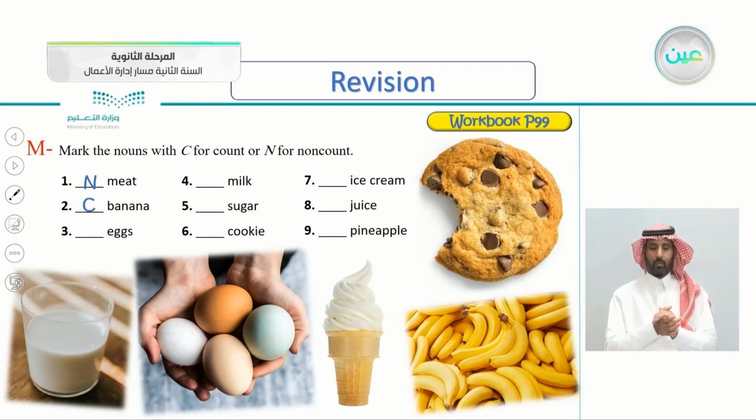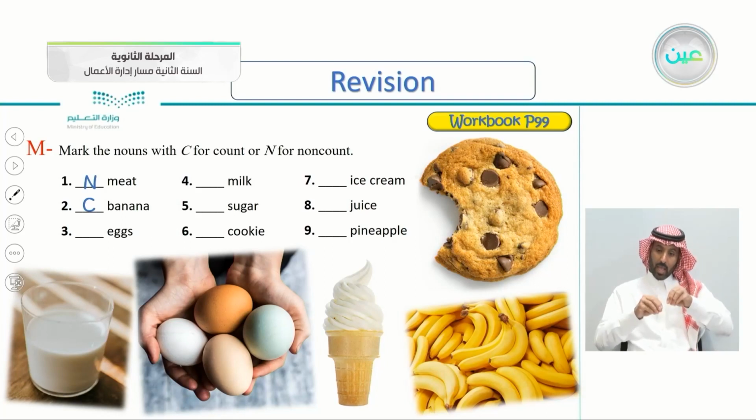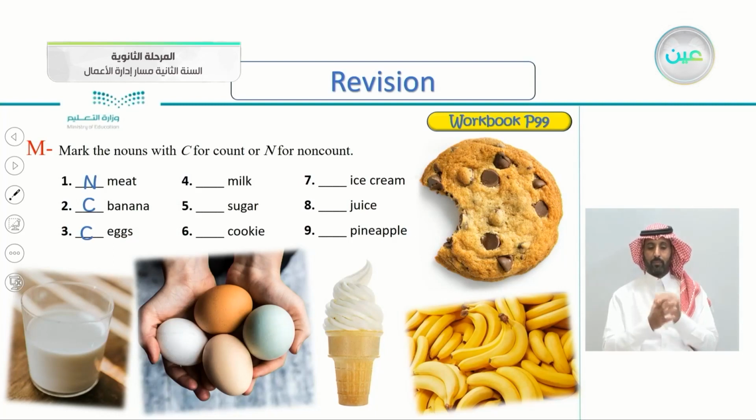What about eggs? Eggs, from the word itself, you can see the S here. Eggs, one egg, two eggs, or as in the picture here, four eggs. Number five, milk. Milk. Do we say milks? Of course not. We say a glass of milk, two glasses of milk, and so on. But the milk itself, it's non-count.